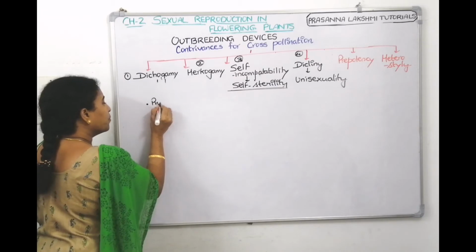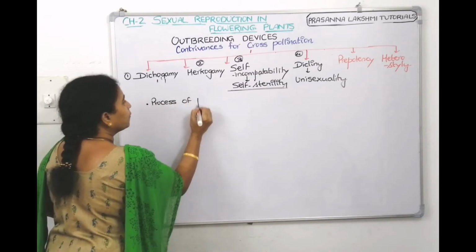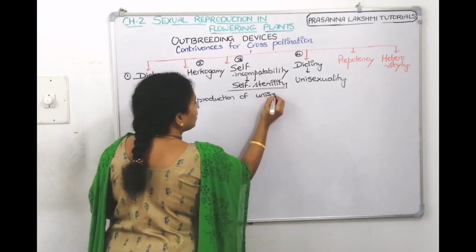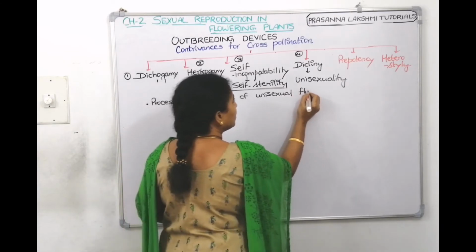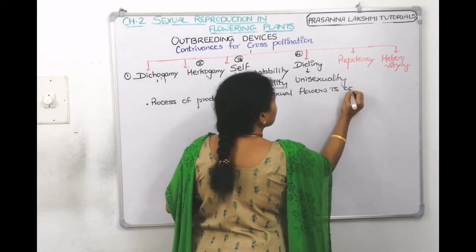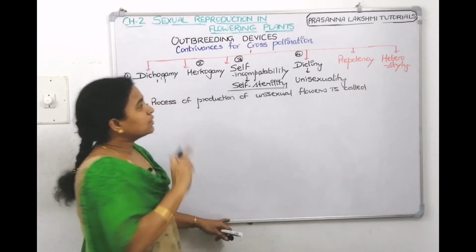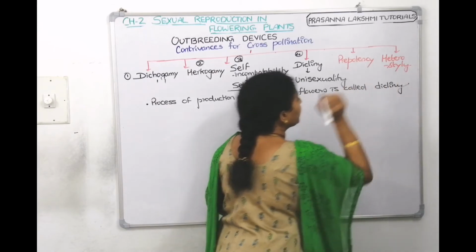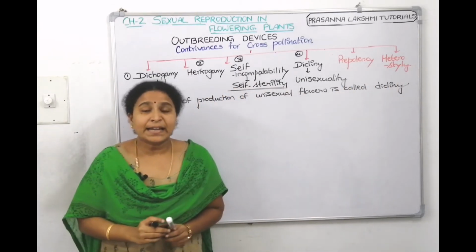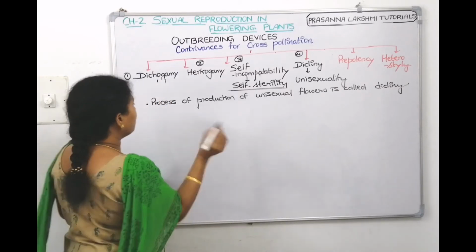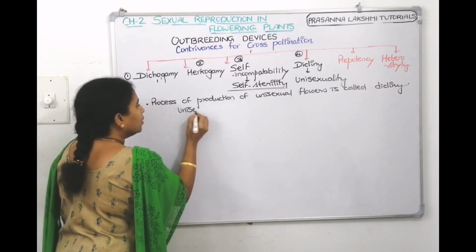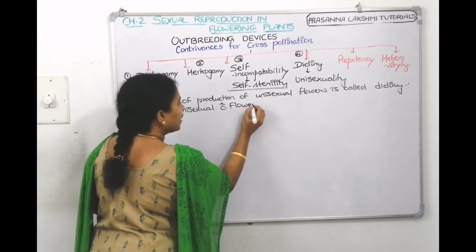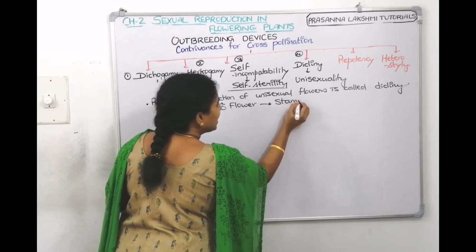The process of production of unisexual flowers is called dicliny. Now, what is a unisexual male flower called? This is the male symbol. A unisexual male flower is called a staminate flower.